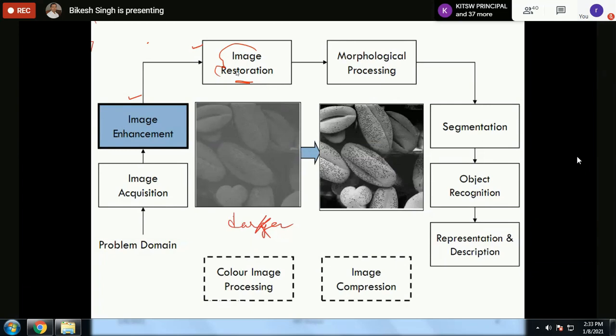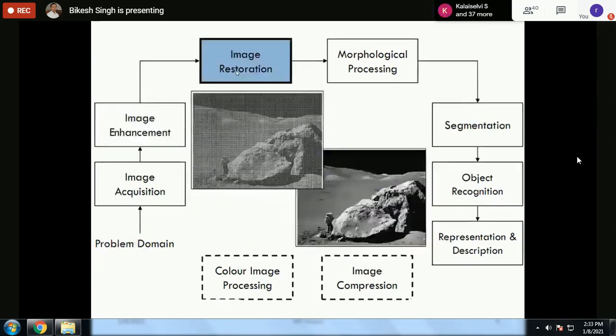So it is corrupted by some known pattern of noise, and from that known pattern, I want to restore the image. That is called image restoration. So image restoration is actually an objective process, because here the objective is fixed. This is the noise, and this has to be removed.